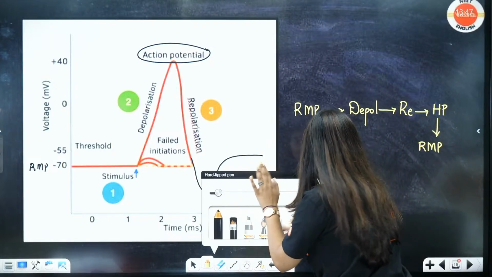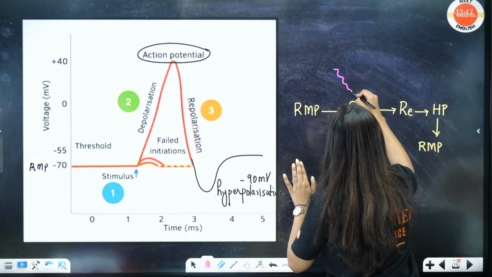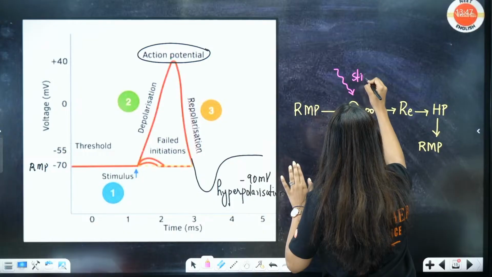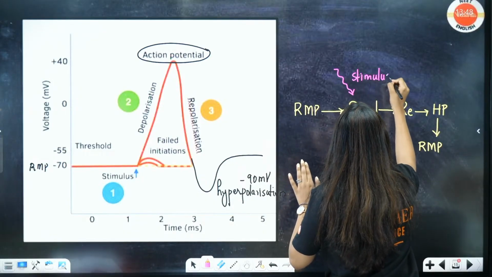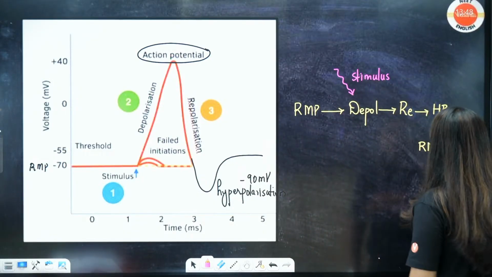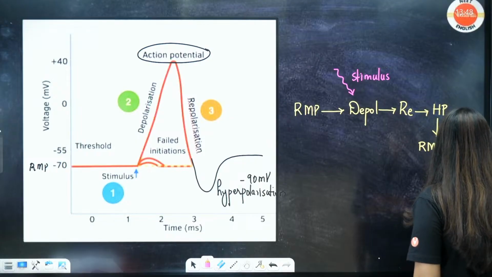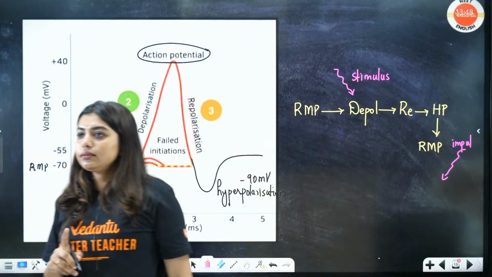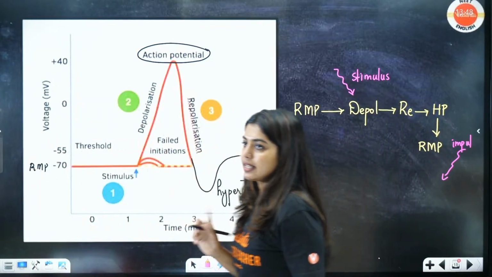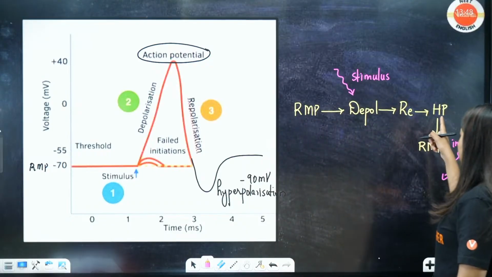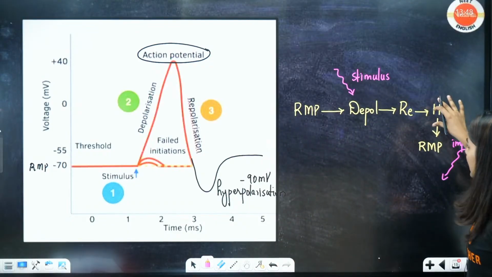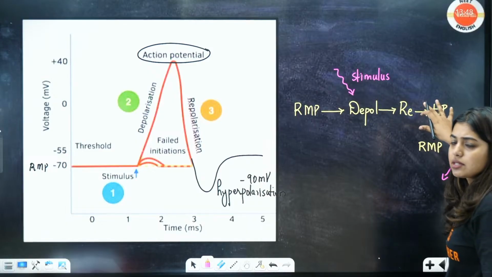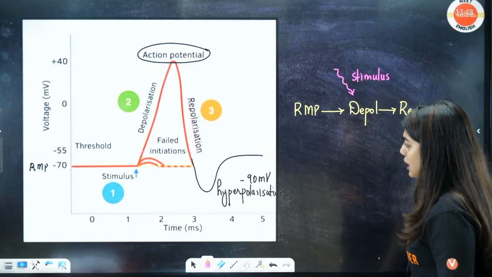So here depolarization is happening because of a stimulus. Then it is getting carried away. Again from here one more stimulus comes, impulse comes, then this will again continue. This is the cycle. Clear? Yes. Hyper, resting phase again. Very good. Hyperpolarization, then resting. This is again not necessary every time it happens.